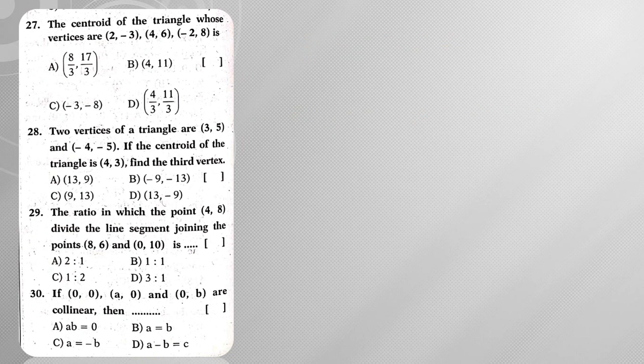The centroid of the triangle. Three vertices are given, and you need to find the centroid of the triangle. What is meant by centroid? It is nothing but the average of x coordinates comma average of y coordinates. So the x coordinates: 2 plus 4 minus 2. Minus 2 plus 2 will get cancelled, so it is nothing but 4 by 3 comma (minus 3 plus 6) which is 3, 3 plus 8, it is nothing but 11. So 4 by 3 comma 11 by 3 is my answer here.